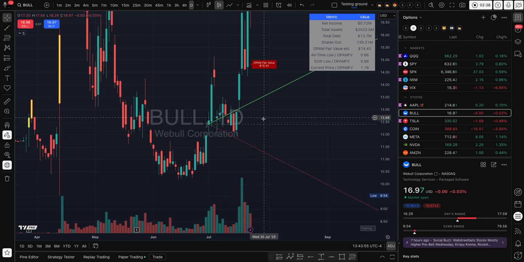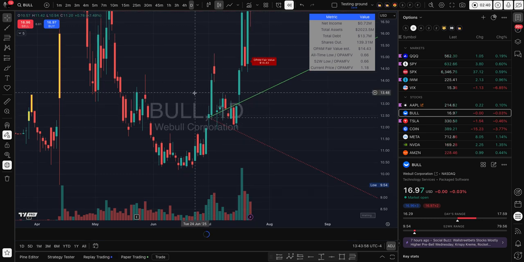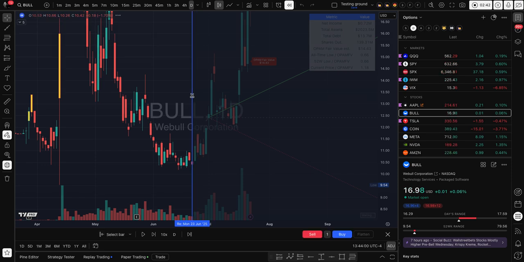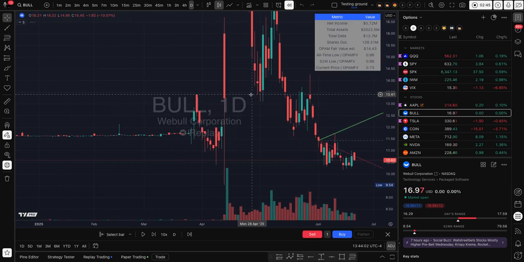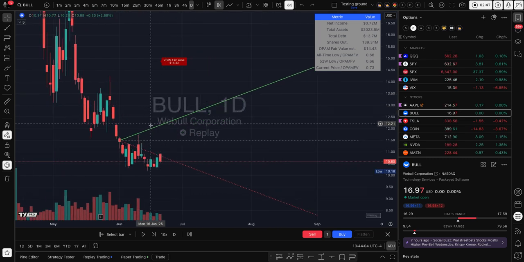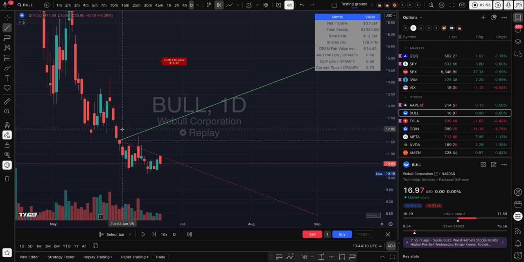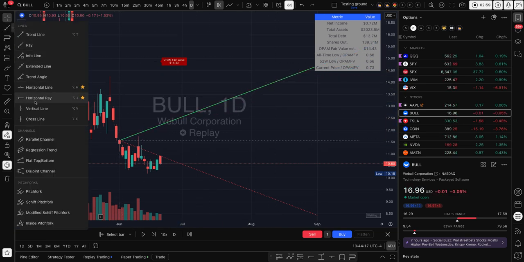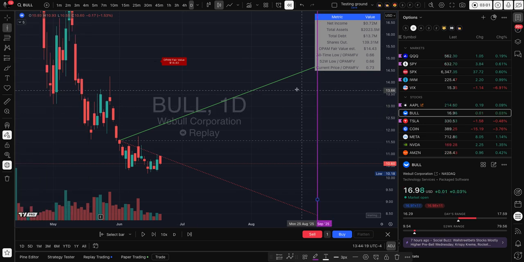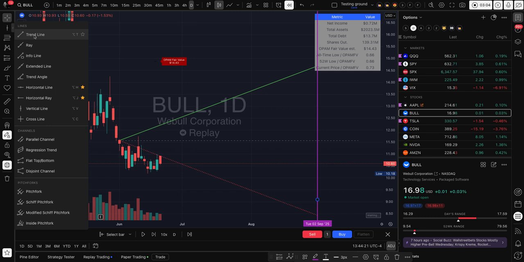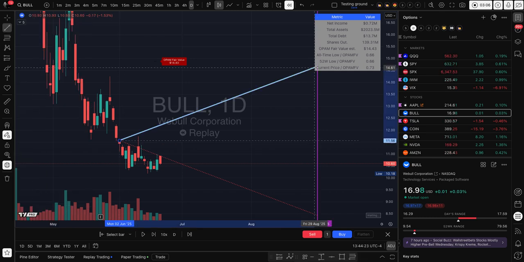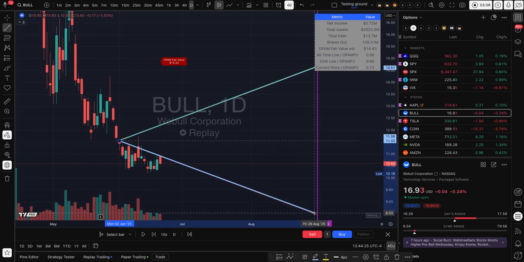So this one I'm just showing, but the way you can do it for June is do a replay, and then the replay shows that it is somewhere here, and then you draw the lines, actually do a vertical line for the 3 months, and then use trend lines to draw the projection.